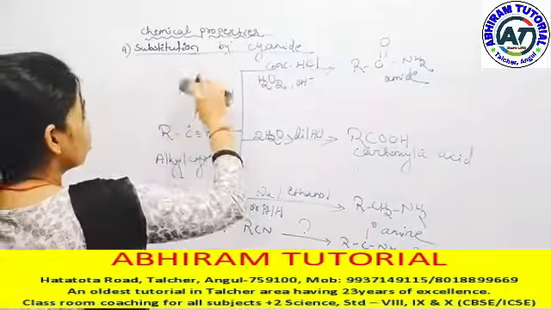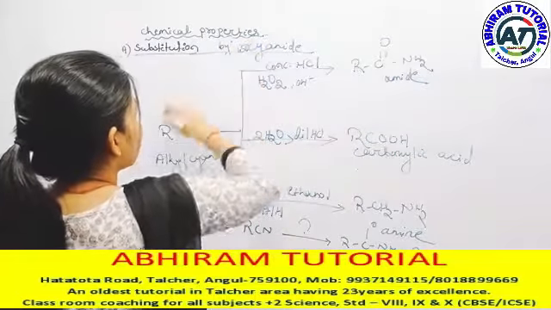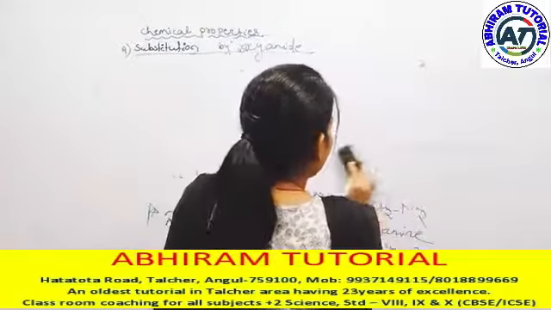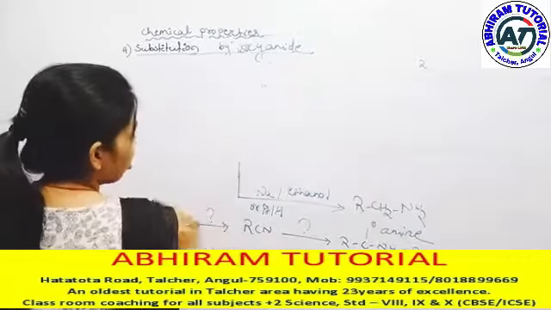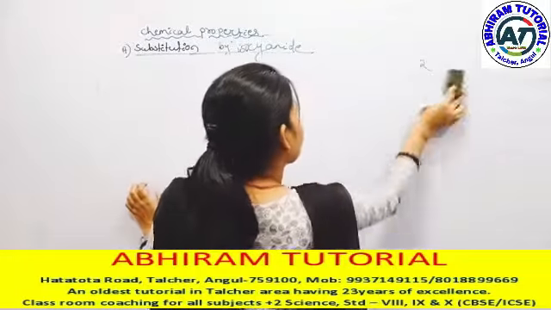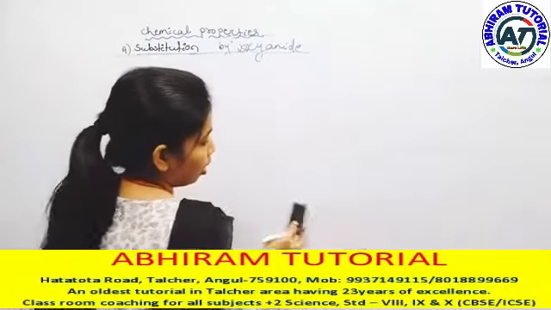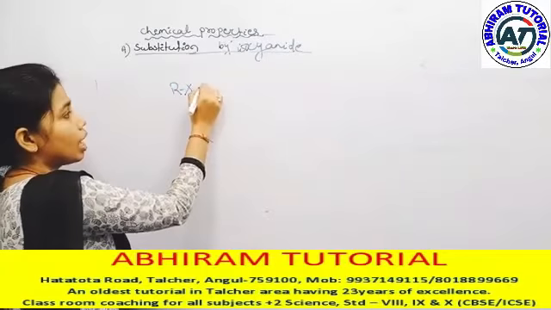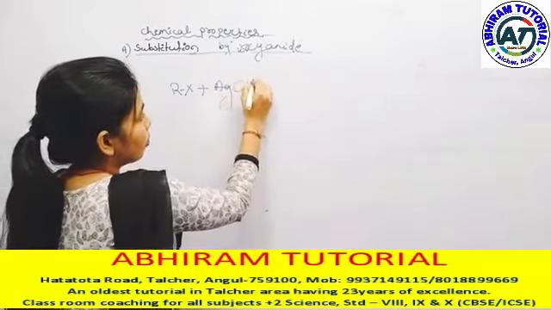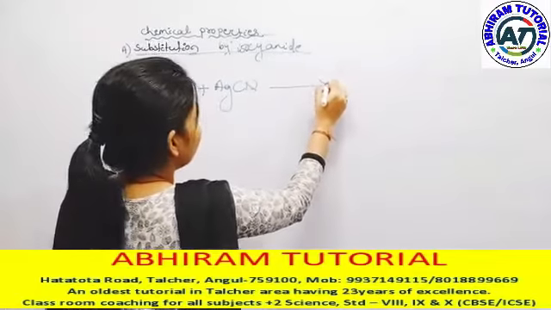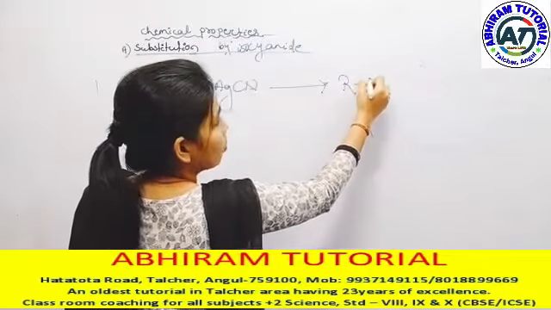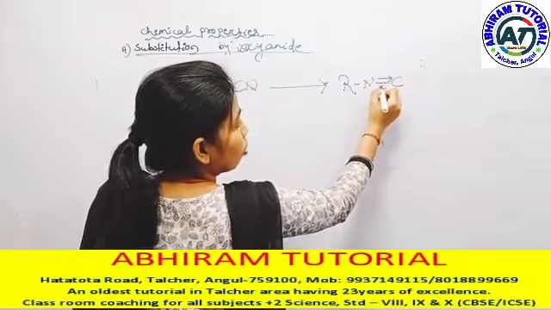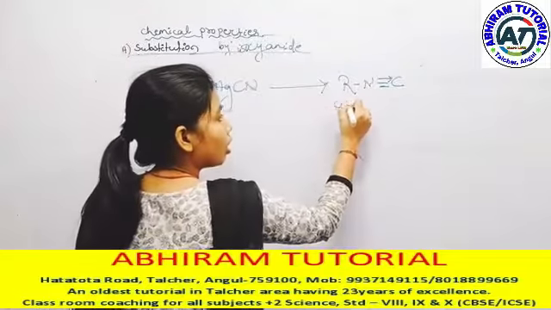Next we read about substitution by isocyanide. The iso group: CN, if we just reverse it, that is NC, that is our isocyanide. How is isocyanide formed? When alkyl halide reacts with AgCN, that is silver cyanide, it gives RN triple bond C, that is alkyl isocyanide, with a coordinate bond.